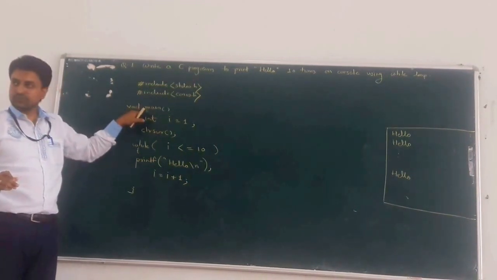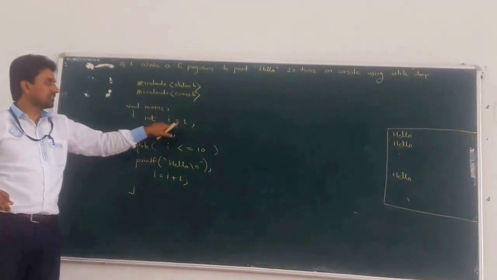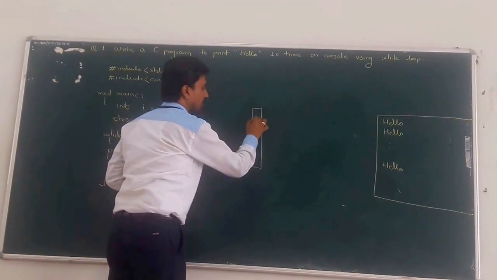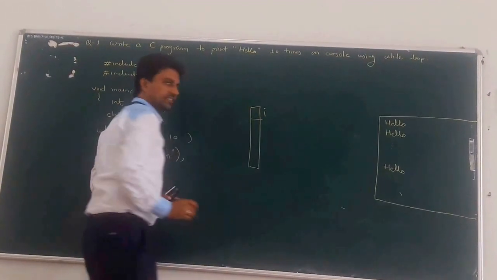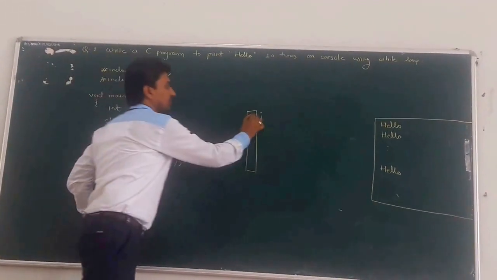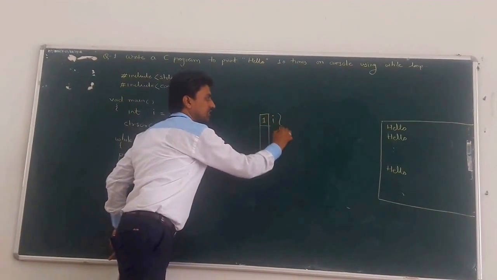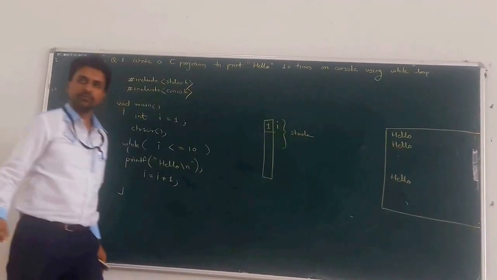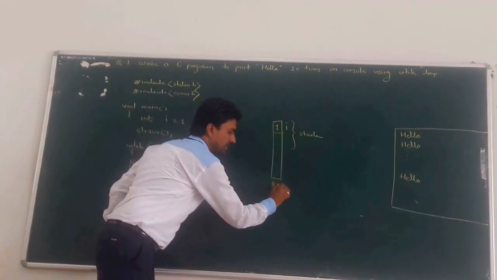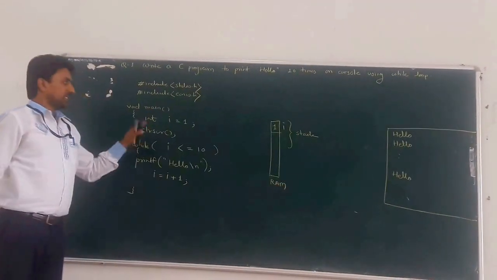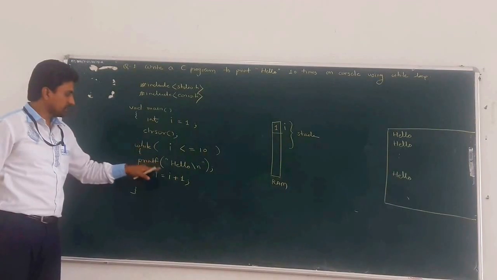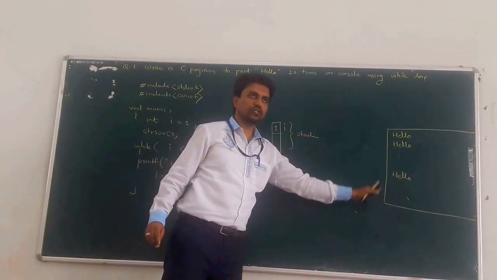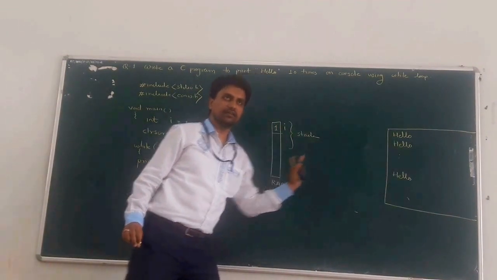Now check the flow of this problem statement. The program executes from main, then I is equal to 1. For that, memory management is there. For the I variable 2 bytes are reserved and the initial value is 1. It is done on which partition? The stack partition of your RAM, random access memory. Next, clear screen, so whatever the previous output on the console was gets cleared.